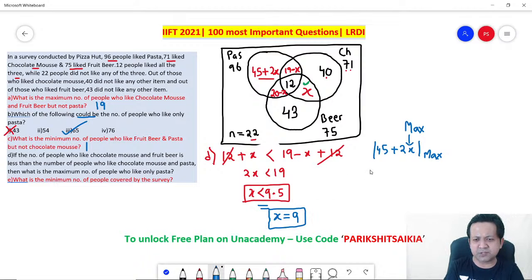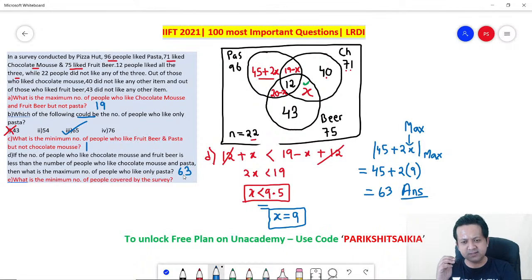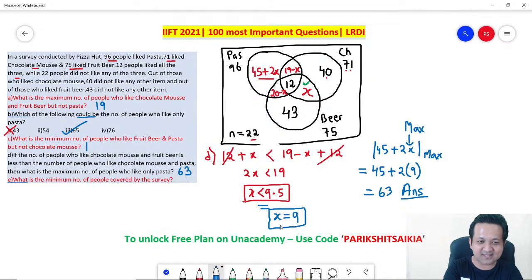Correct? So just substitute the value of x here. 45 plus 2 into 9, because we need to maximize the expression. Answer is 63. So the answer for the fourth one is 63. Any doubt in this? Got it, right? Perfect. Let's go to the next one.